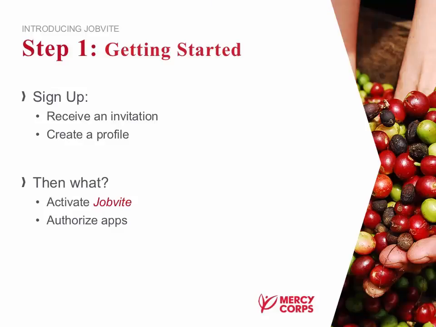So, step one, getting started with Jobvite. You should have received an invitation. If you haven't received one, you can always talk to your recruiter and they can set you up in the system. You'll receive an email invitation that we'll go over shortly, which will prompt you to create a profile. Then, once you've done that, you can authorize apps and activate Jobvite. And we'll show you what the system looks like when you first log in.